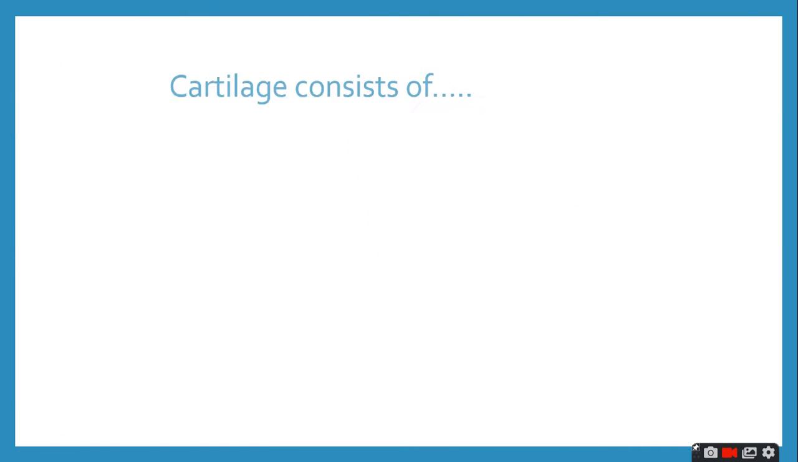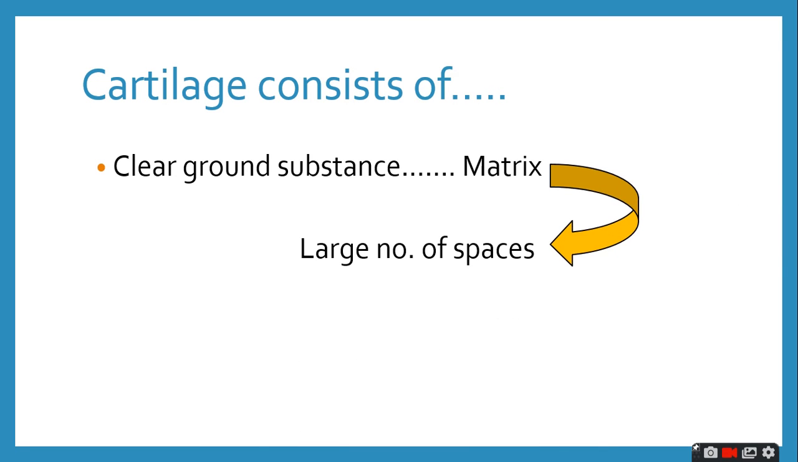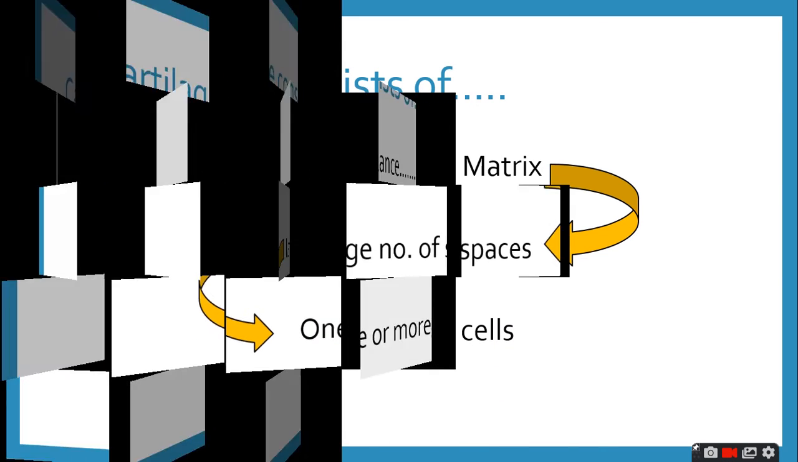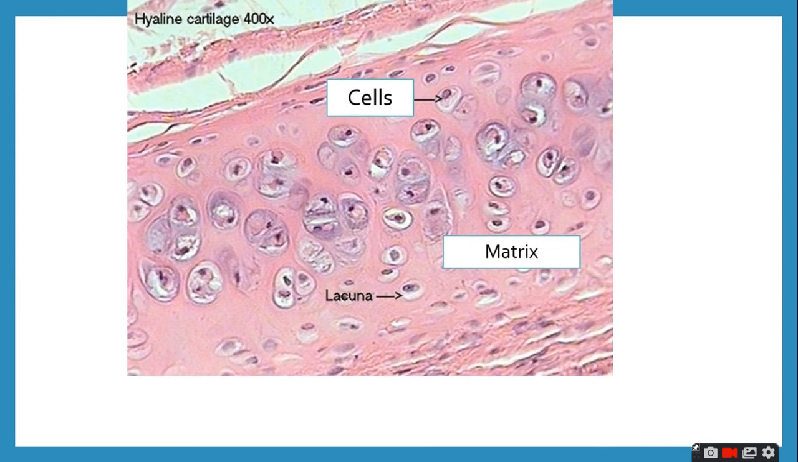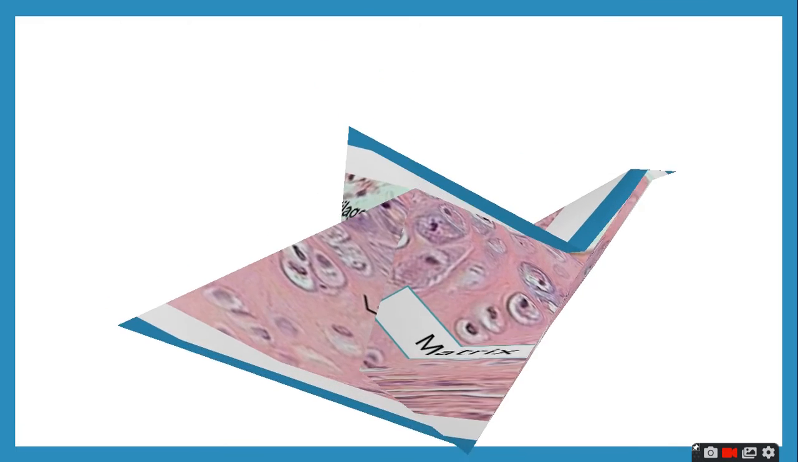The cartilage consists of a clear ground substance called the matrix, which has large number of spaces, and these large number of spaces have one or more cells. Now let's see how this explanation looks like. Here it is. The matrix having large number of spaces which have one or more cells. Oops, the cartilage flew away. Bye-bye.